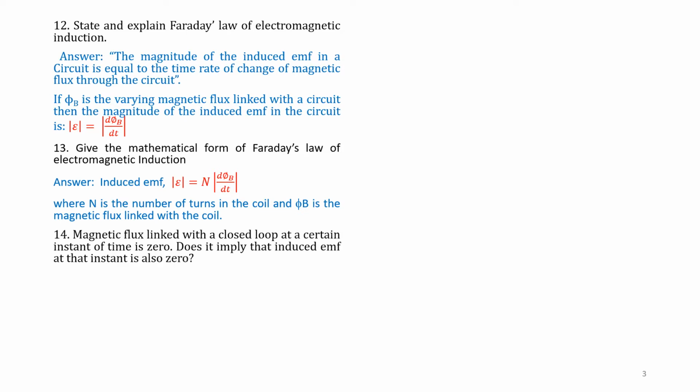Question number 14. Magnetic flux linked with a closed loop at a certain instant of time is 0. Does it imply that induced EMF at that instant is also 0? Answer. No. EMF does not depend on the magnetic flux but on the change of magnetic flux. That is, change of magnetic flux is d phi by dt.